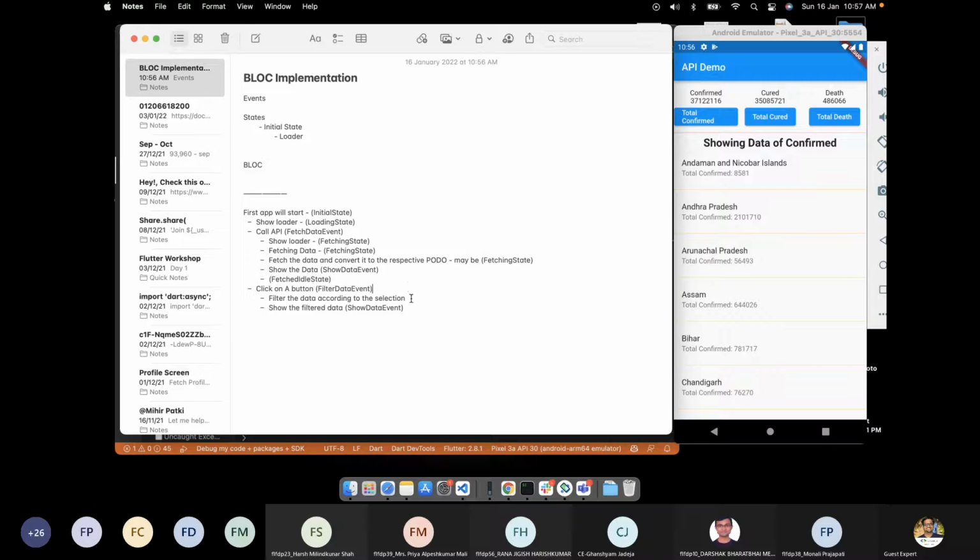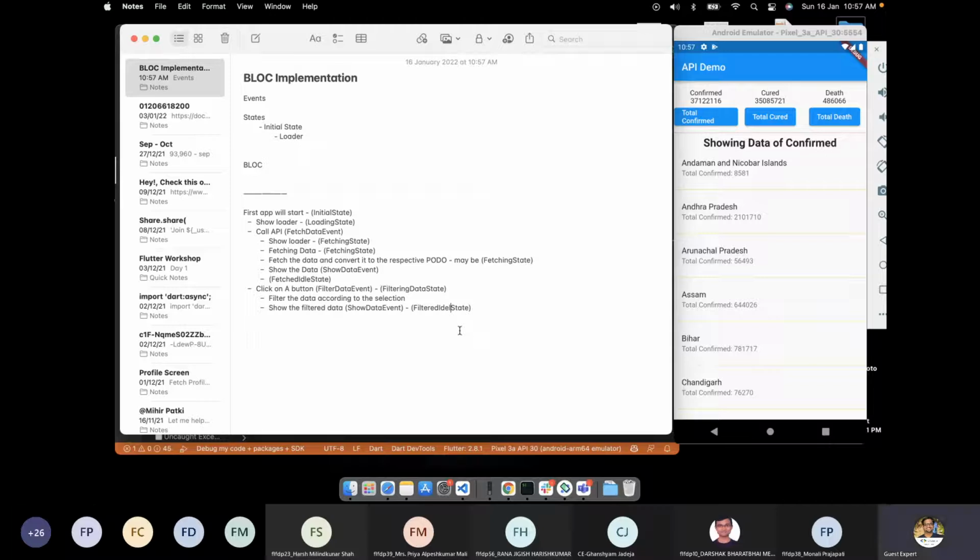Once you click on filter data event, it will be in the filtering data state, and once it is available, I mean the show data event gets fired, we will have the filtered idle state, because now we got the filtered data.